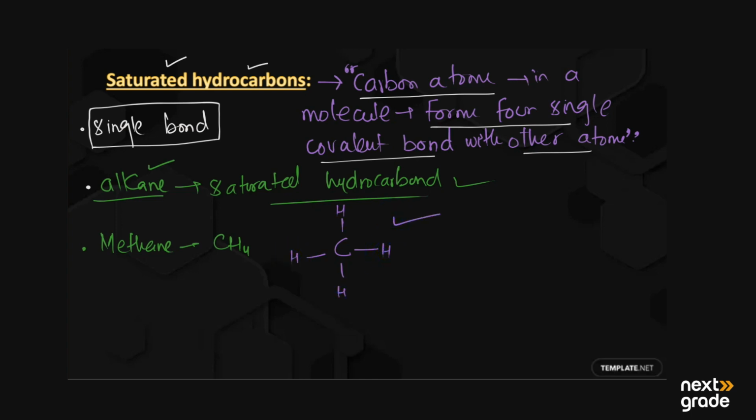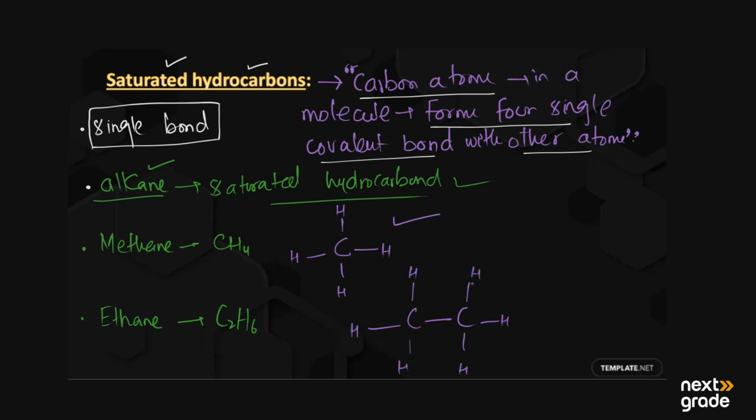The second example is ethane. Its formula is C2H6. In the structural formula, we have two carbon atoms having all single bonds with the hydrogen atoms.